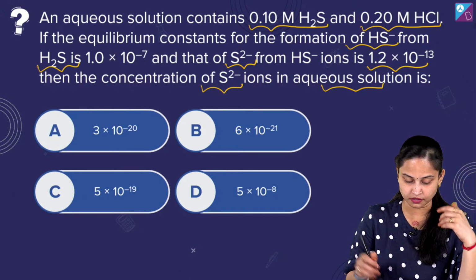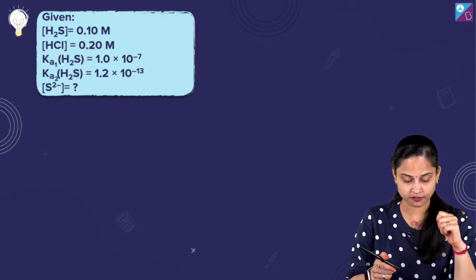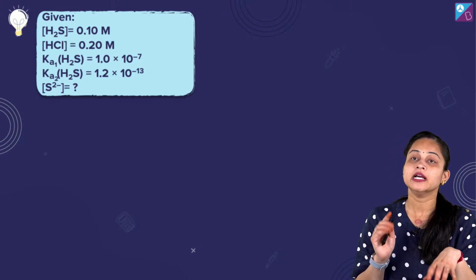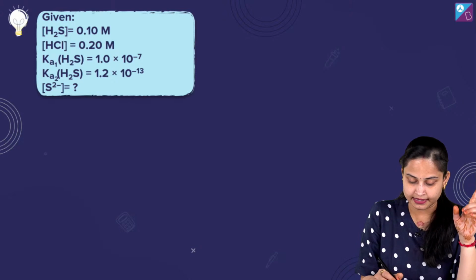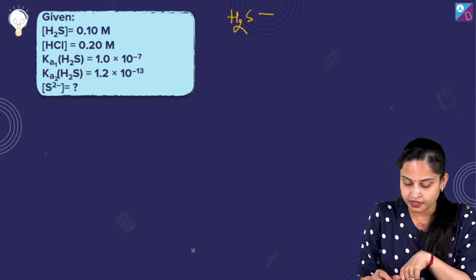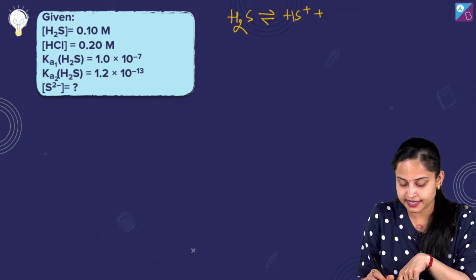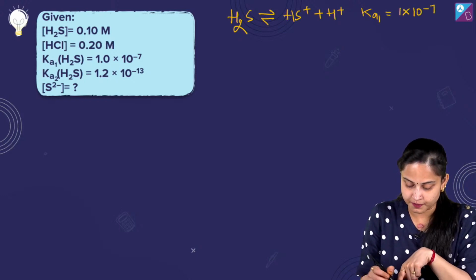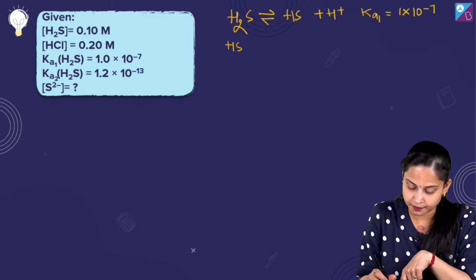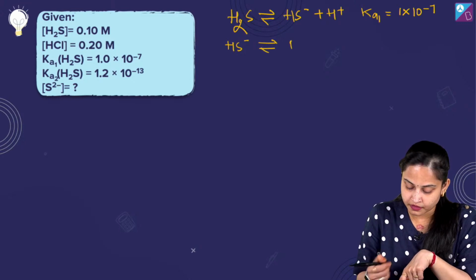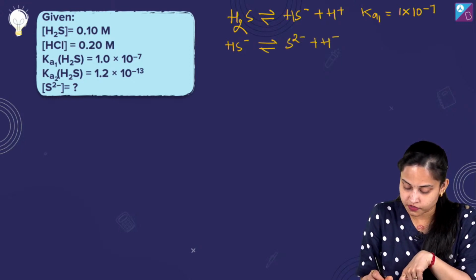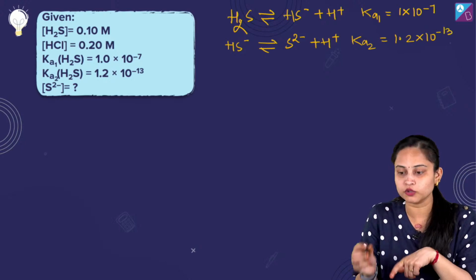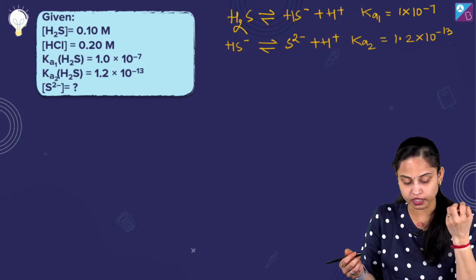We have also been given the equilibrium constant for the formation of HS negative as well as S2 negative. हमें concentration of S2 negative बतानी है, तो कैसे इस particular question को solve किया जाएगा. देखिए, सबसे पहले H2S की बात करें तो I am going to get HS negative plus H positive. यहाँ पर Ka1 की value 1 into 10⁻⁷ दी हुई है. अब HS negative, it is going to dissociate into S2 negative plus H positive. तो यहाँ पर Ka2 की value 1.2 into 10⁻¹³ दी हुई है.